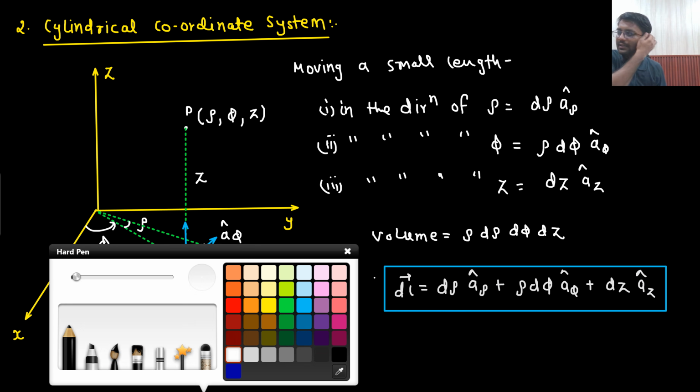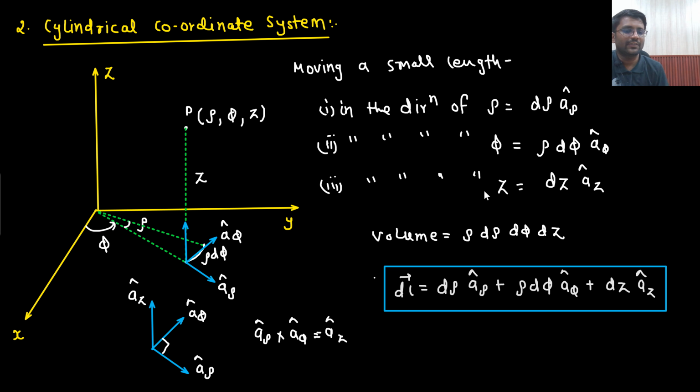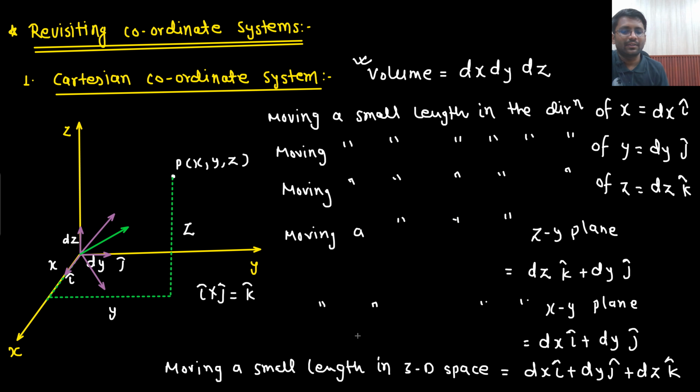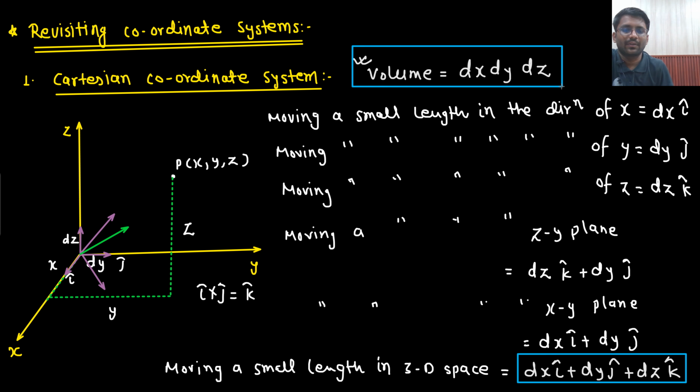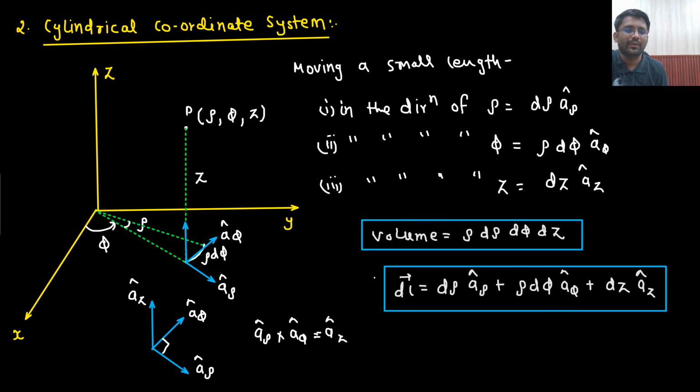Understandable? Sir, here you are not talking about surface area, right? Here also you did not talk about surface area. We will surely talk about it, but surface area deserves a separate topic. We will not deal with it in between, so we will deal with it later on. So volume and length we are talking about now. Surface area we will talk about later.